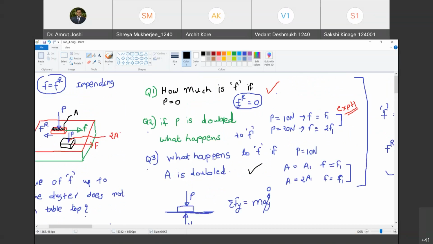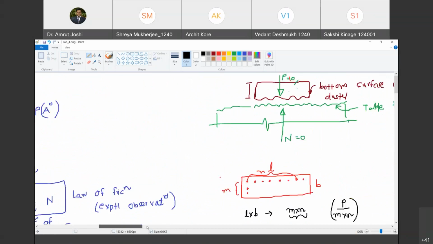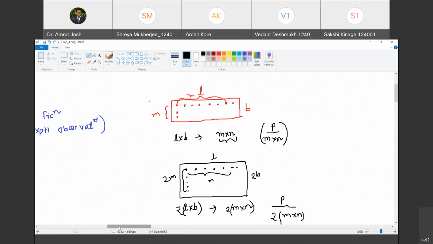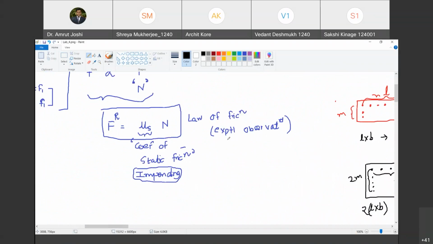Now we are going to look at how this law of friction manifests itself as a graph. Are you with me? Yes, sir. So let us try to plot.